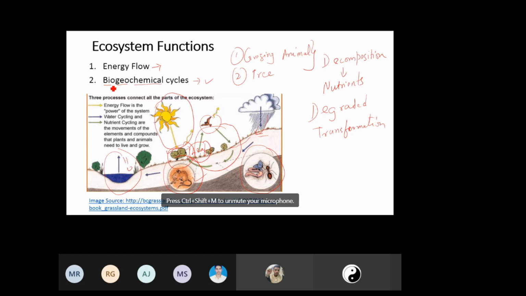That is the biogeochemical cycle of any element you can think of: carbon, nitrogen, phosphorus, sulfur, hydrogen, oxygen, etc. Okay, so that's ecosystem function.